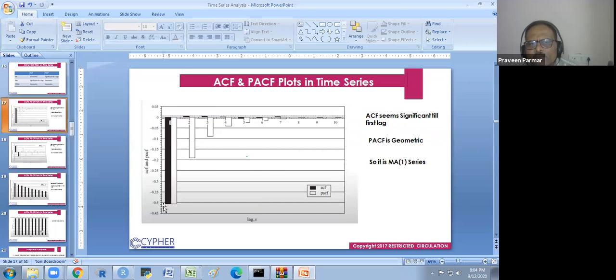Otherwise it is not significant. The black spots here are all positive at that moment.